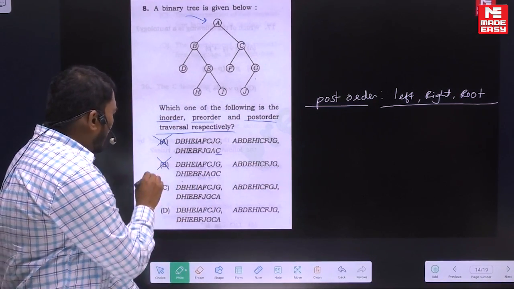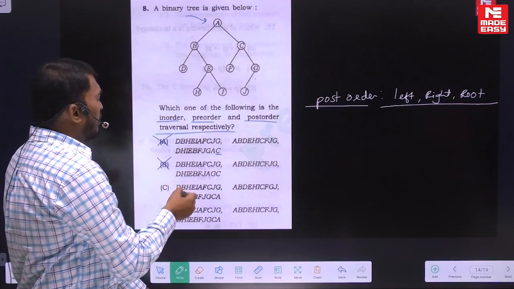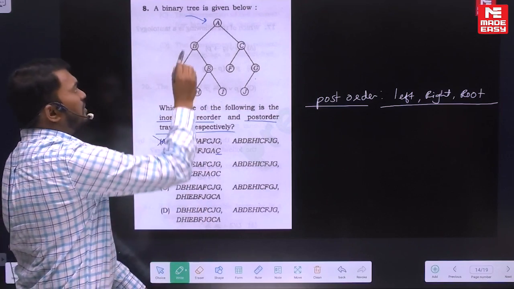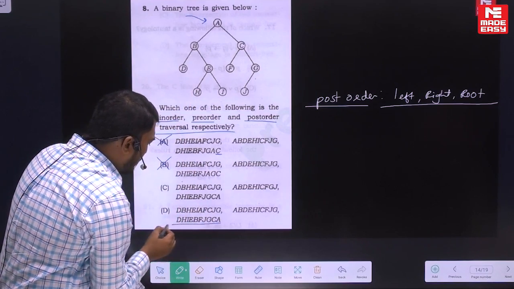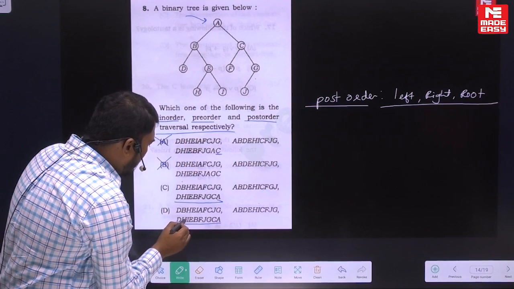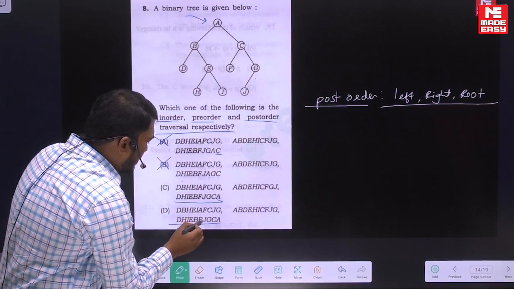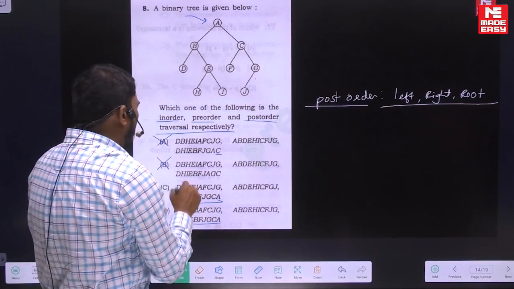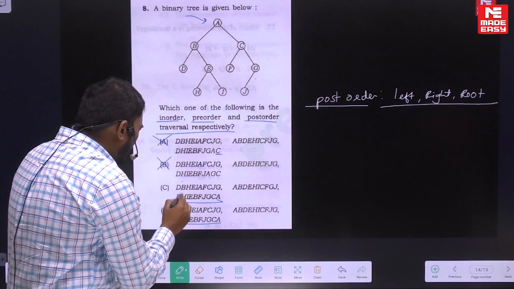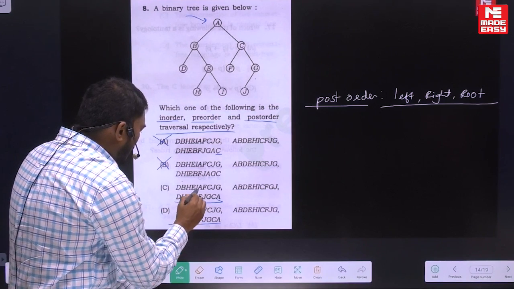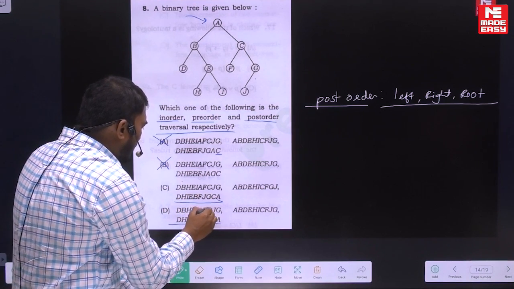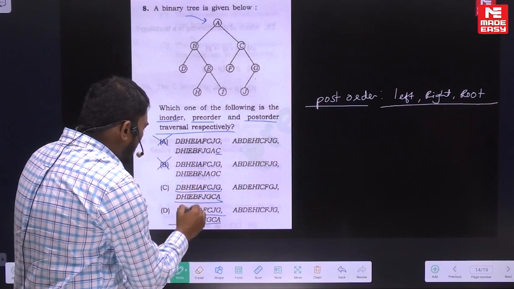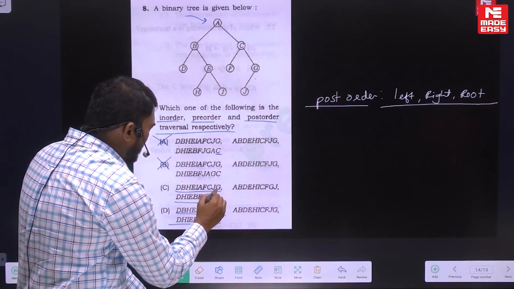And next, if you see option D, instead of solving all that, just see what the difference is. In post order, A should be last, and A is last. If you observe the post order of these two, D, H, I, E, B, F, J, G, C, both are the same, so don't worry about that. Next, see the pre-order. Pre-order is also exactly the same, matching: D, B, H, E, I, A, F, C, J, G.